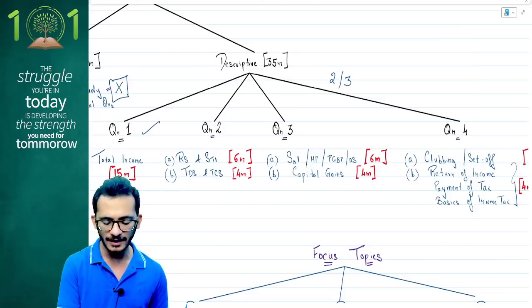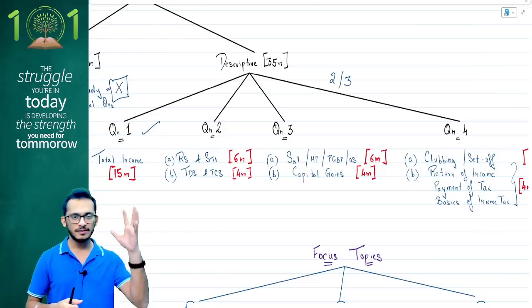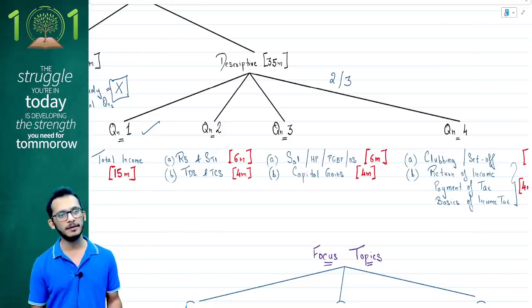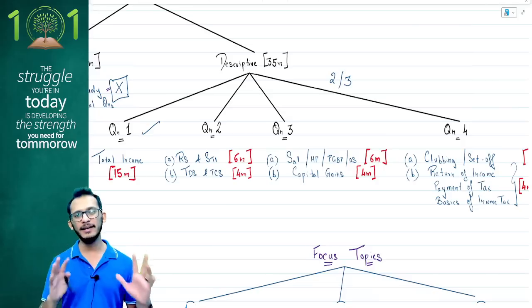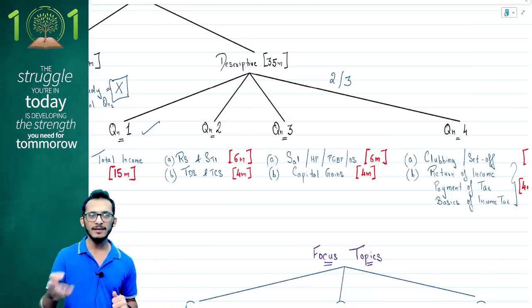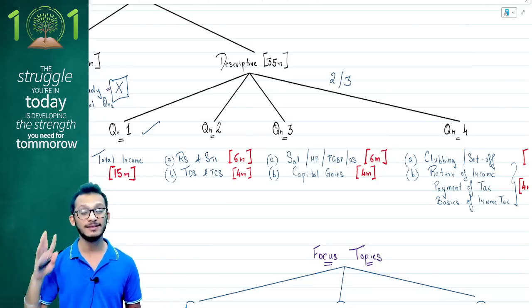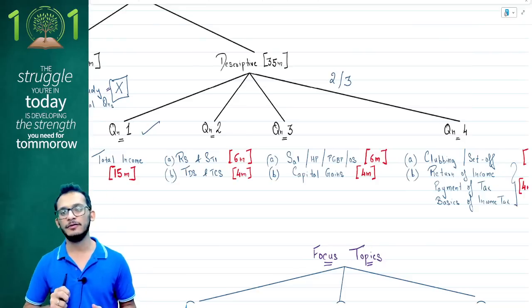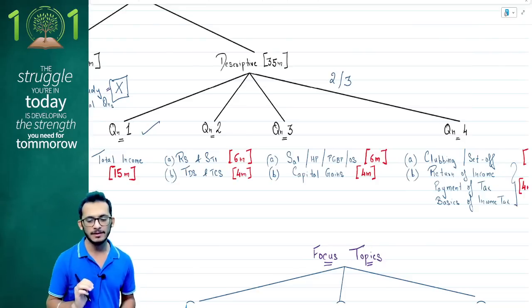In question number 1, you will be asked a total income question. Obviously, I don't have to explain to you, a total income question would be a summary of all heads. Predominantly, this question will have PGBP inside it. A predominant question of PGBP will come, which will itself carry around 10 to 12 marks. The balance is small hints and adjustments from HP, capital gains, IFOS, chapter 6A, maybe computation of tax, also using the default tax regime. Those are the topics you can expect in question number 1.